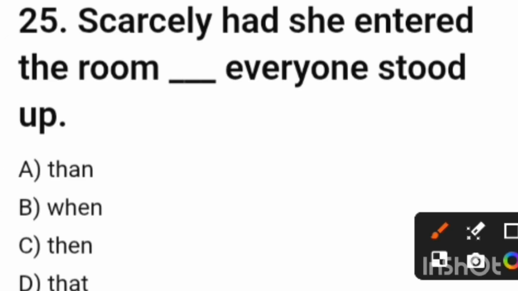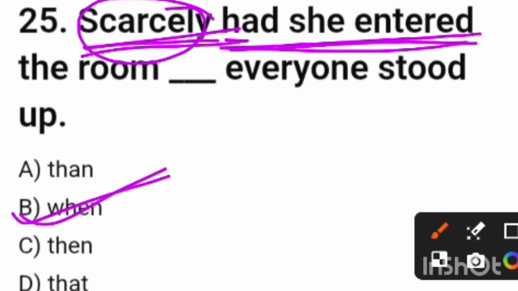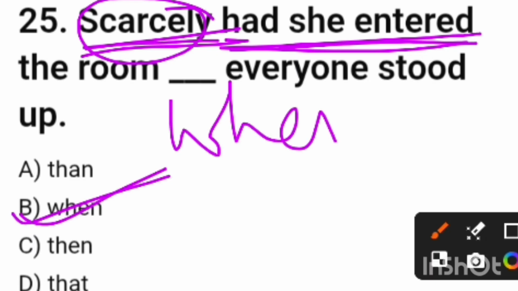Scarcely had she entered the room, blank space, everyone stood up. Friends, scarcely, hardly, barely, these are correlatives. Actually these are adverbs and used as correlative when it is jointly used. Scarcely, hardly and barely are always followed by when. So the answer will be scarcely had she entered. And my dear friends, if we use these types of adverbs at the beginning, obviously the next part will be inverted. Here you can see it is written had she entered, that means it is the inverted form. So the structure is correct, and we have to choose when from here because we cannot write down then.